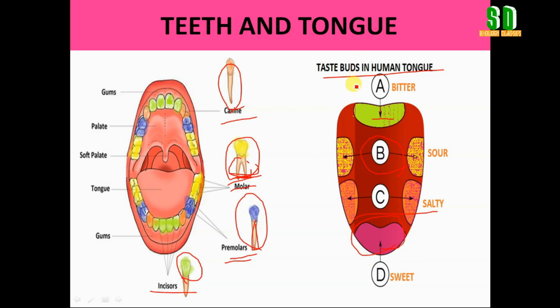Except for this function of the tongue, that is, helping to get the taste of different food materials, there are some other important functions of the tongue. What are those? First of all, it helps in mixing the digestive enzyme with the food materials. That is called the mastication of the food materials, and it helps to swallow the food easily. Another important function of the tongue is that it helps us to speak properly.